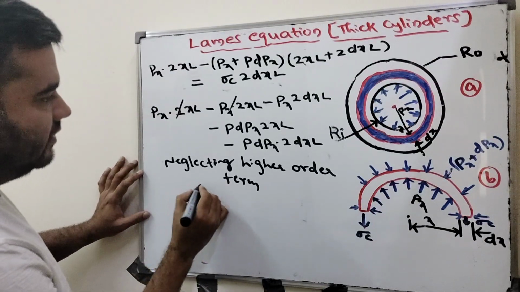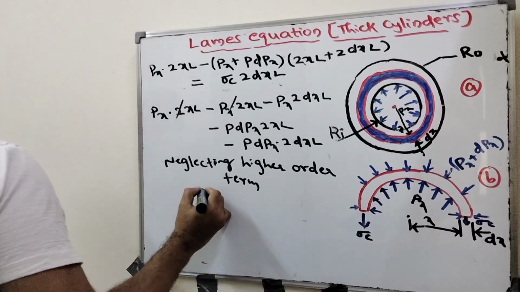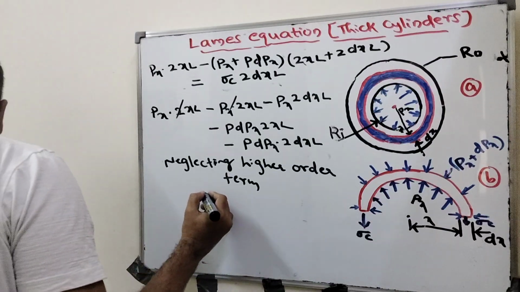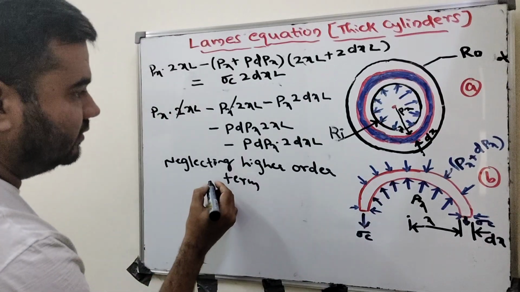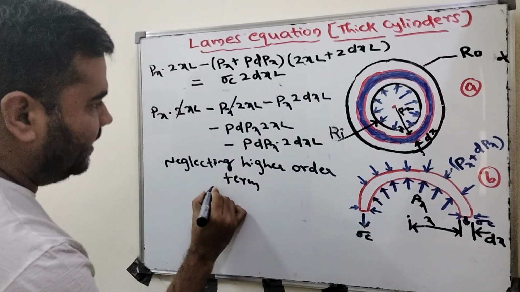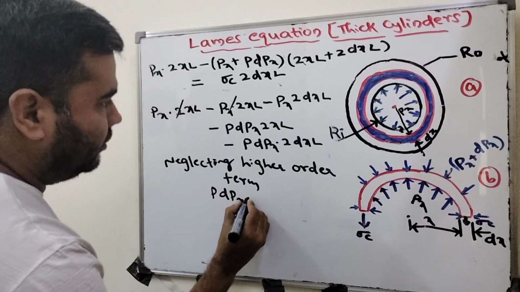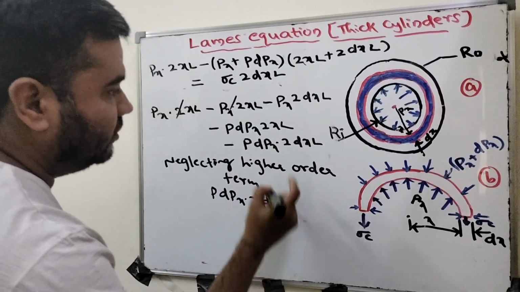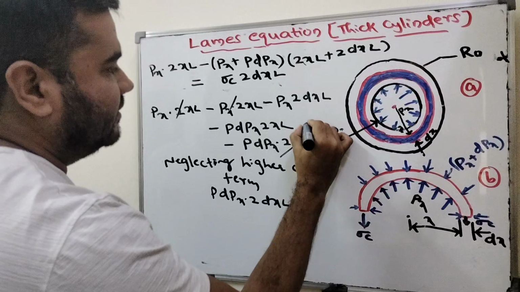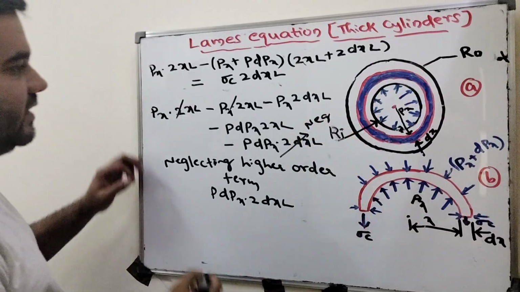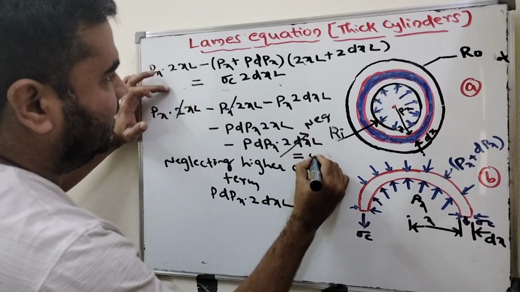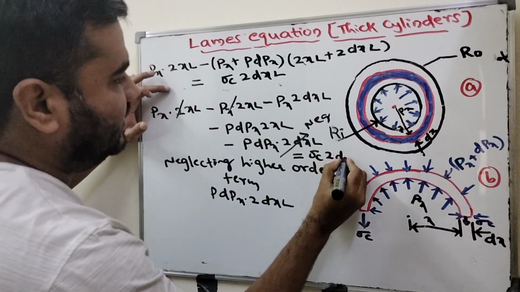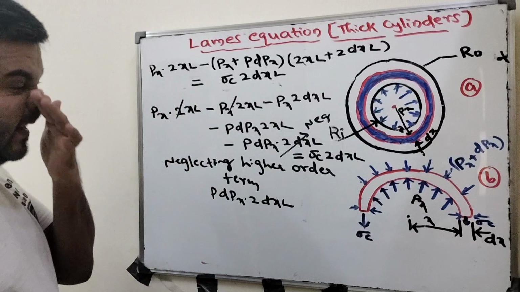That is dPx into 2 into dx into L. This you have to neglect. So what is the remaining here? The right side is sigma c into 2 dx into L, that is the resistance force.